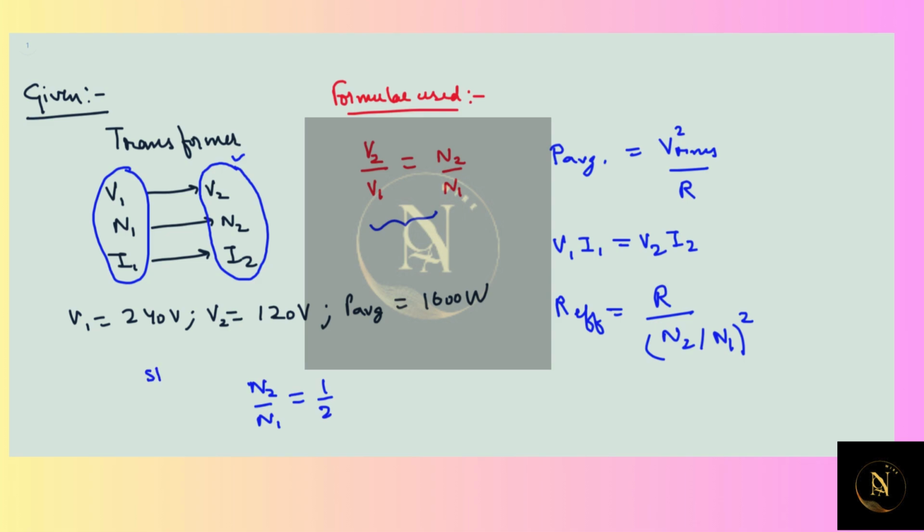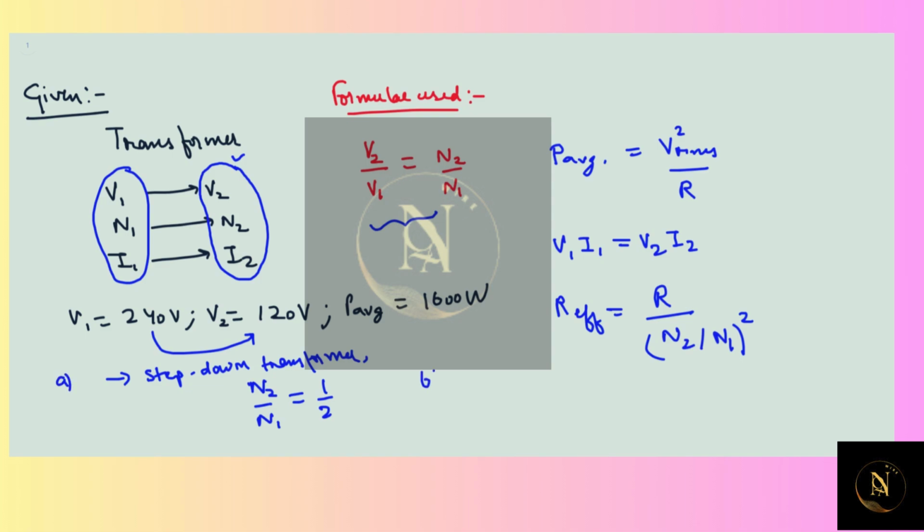So we will use a step down transformer, because we are getting the 240 voltage, but we want 120 voltage. We want to convert this voltage to 120 because our instrument can handle only 120 volts. So we have to use the step down transformer. So we have this much. Now this was our part A.